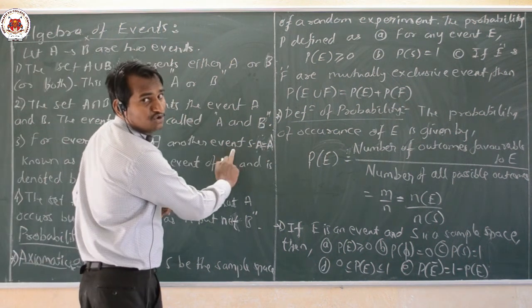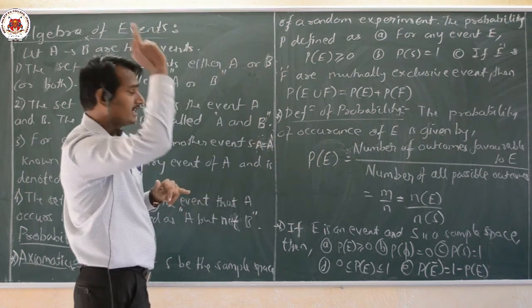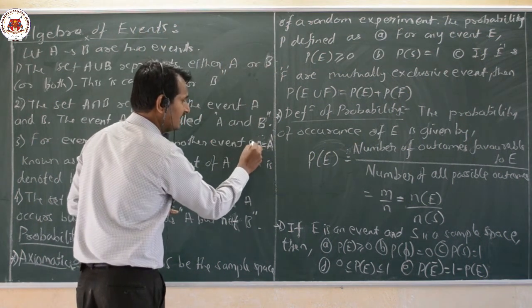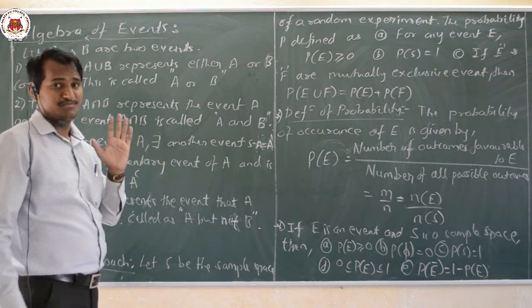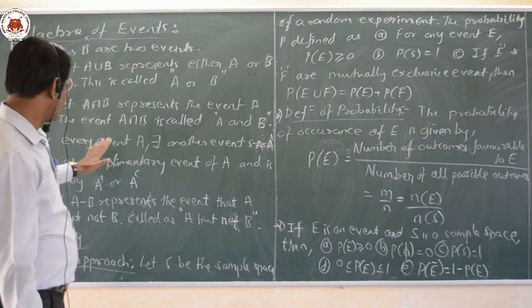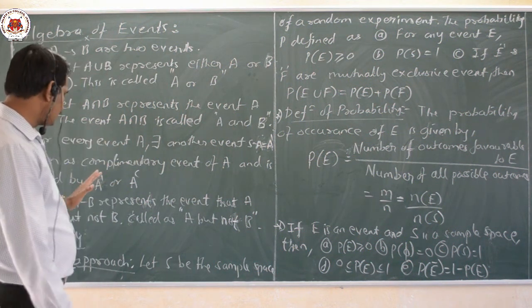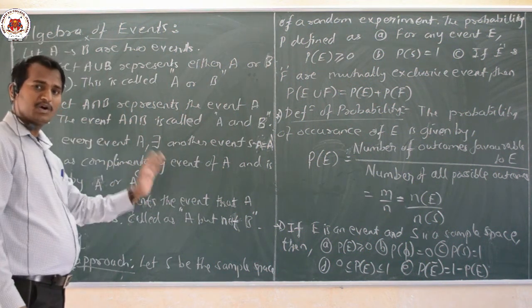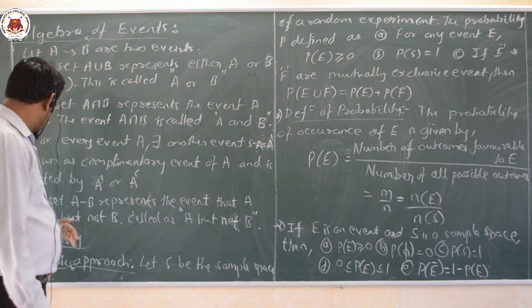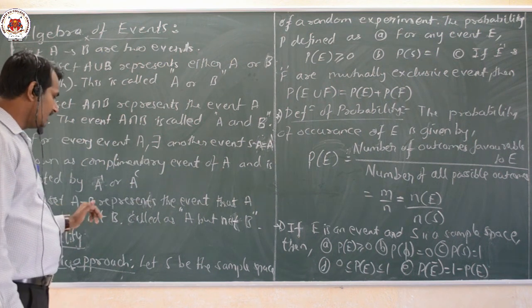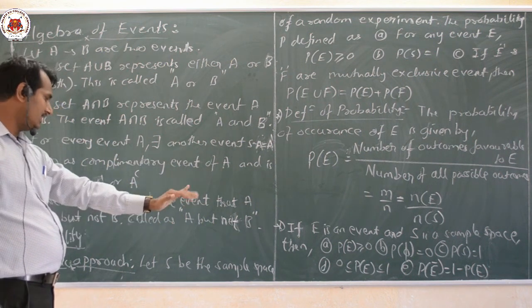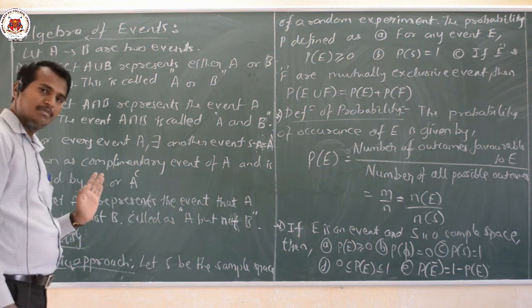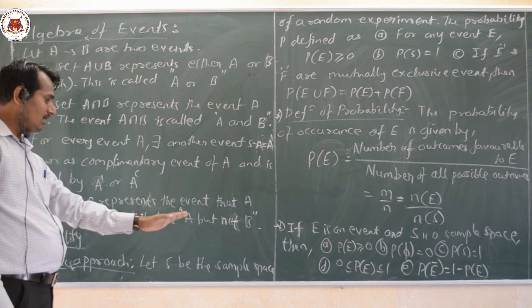Similarly, A not means the complement of A, which is U minus A. In set theory it was U minus A; here it is S minus A, that is, the sample space minus A. It is the complement of A here, and it is also denoted by A dash or A to the power of C. Very simple thing. Then the set A minus B represents the event that A occurs but not B.